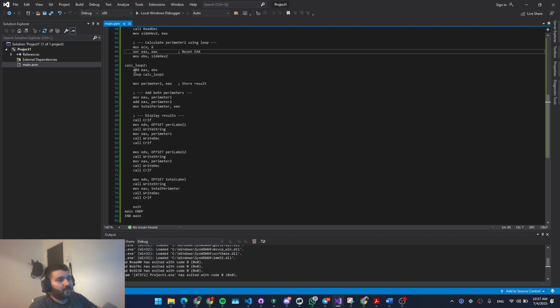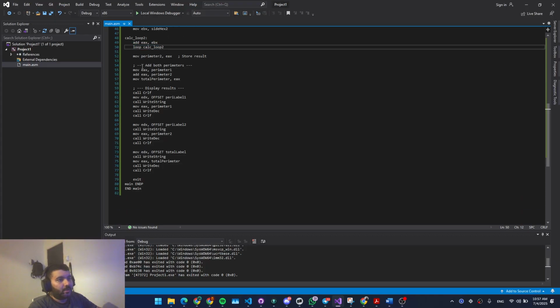Calculate loop 2 basically adds EAX and EBX, and in the end loops. Now we move parameter 2 and store the results. Here we move parameter 1 and EAX, which is parameter 2, and then we move the total parameter both into EAX.